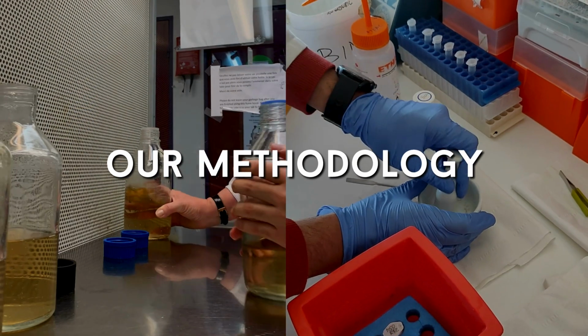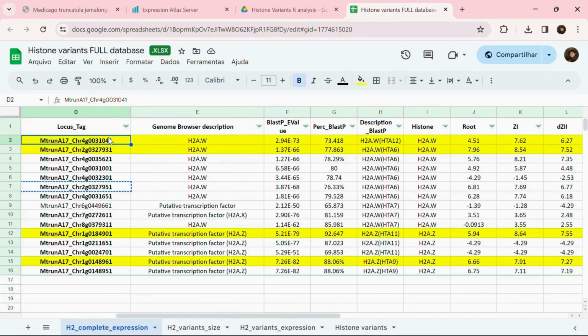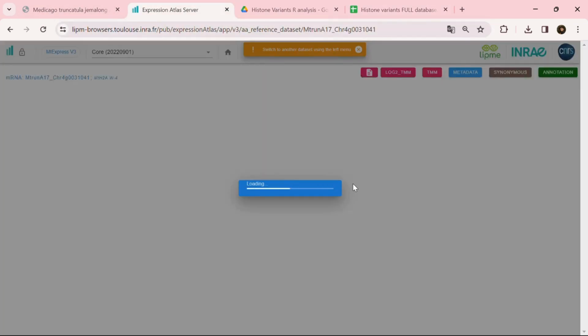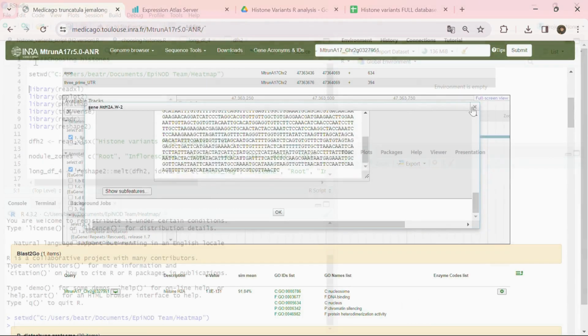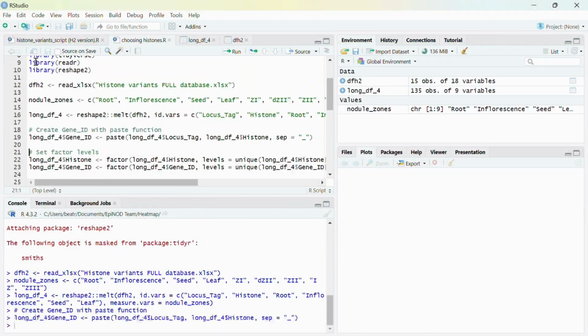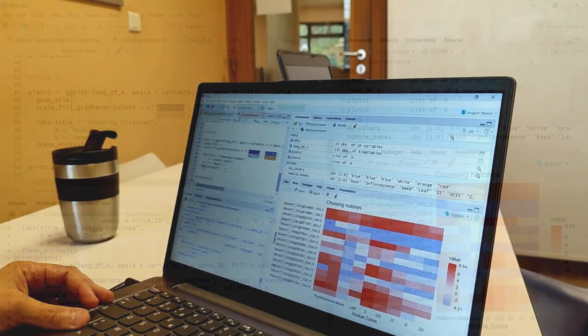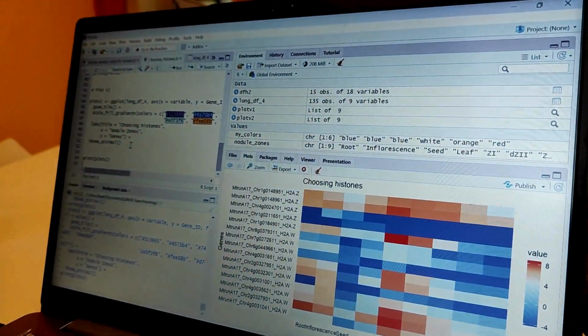Using bioinformatics, we've chosen NCR genes expressed only in nodules and are studying how histone variant modifications affect their expression. We're also looking at specific histone variants linked to nodulation, some associated with active gene transcription or euchromatin, and others with tightly packed genes or heterochromatin.